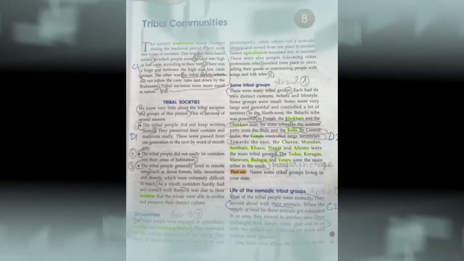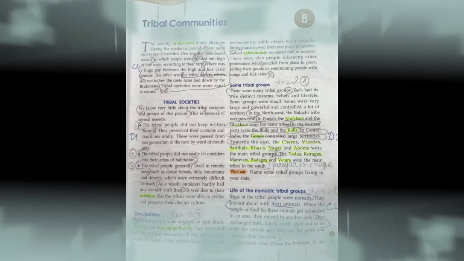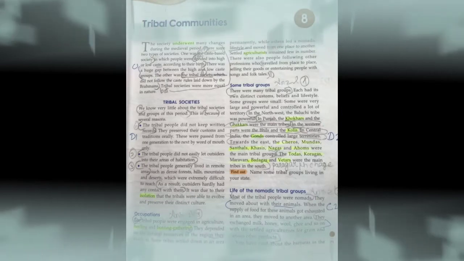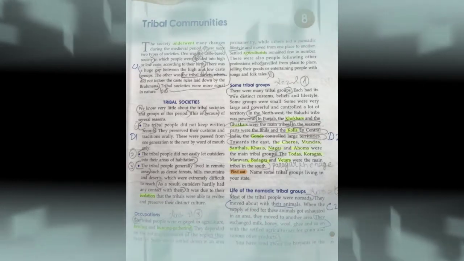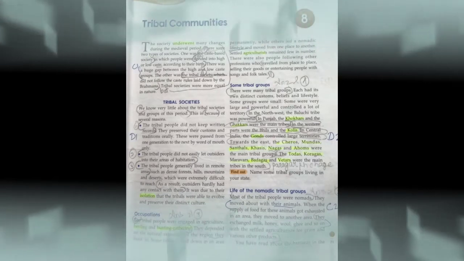We know little about the tribal societies. The reason is that the tribal people did not keep written records. They preserved their customs and traditions orally. That means they passed them from one generation to the next by word of mouth only.